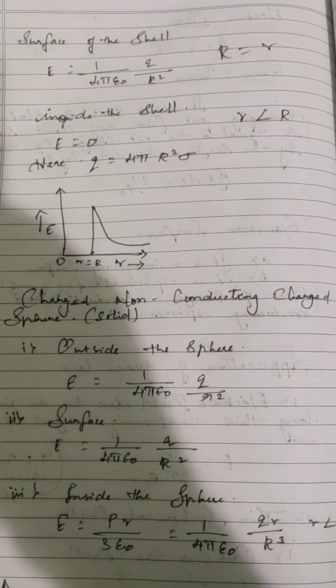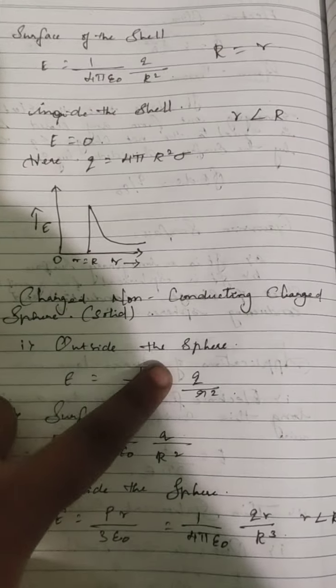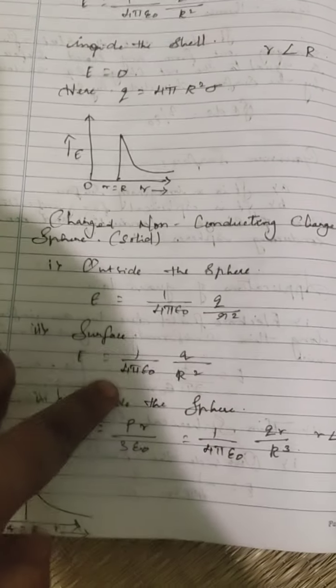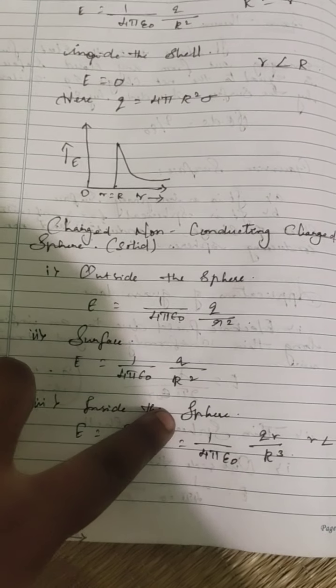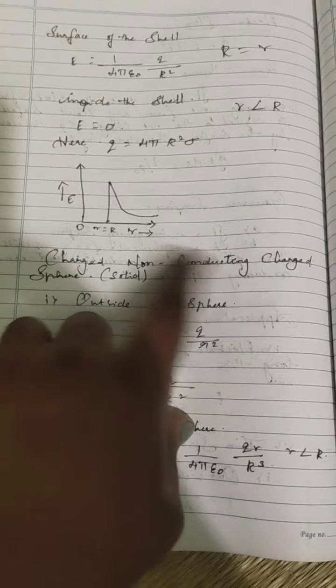Then another thing is for a charged non-conducting sphere, meaning it should be a solid. Here also the same thing: outside the sphere, E is equal to 1 by 4 pi epsilon naught q by r square, and at the surface, 1 by 4 pi epsilon naught q by r square, same thing. But inside the sphere, you have to mention that it is a non-conducting charged sphere.